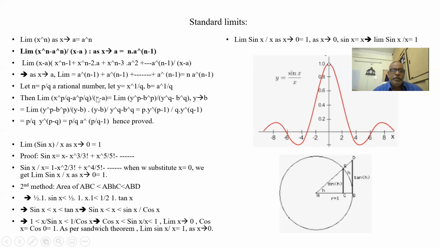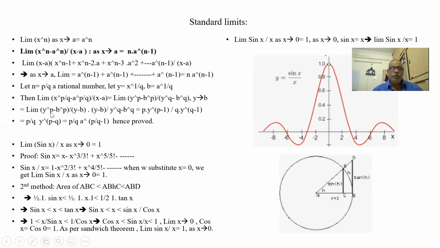So when I say x to the power of p by q minus a to the power of p by q, x to the power of p by q is nothing but y to the power of p, and a to the power of p by q is nothing but b to the power of p. Because x is equal to y to the power of q and a is equal to b to the power of q, I am dividing by y to the power of q minus b to the power of q. So this becomes (y to the power of p minus b to the power of p) by (y minus b), divided by (y to the power of q minus b to the power of q) by (y minus b). This is one limit.